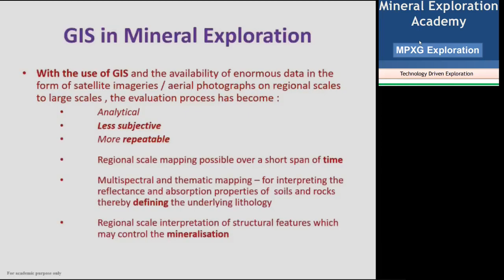It is analytical and less subjective, so that ifs and buts, permutation combination, and trial and error are very much reduced in interpretation after analyzing the data in GIS. That is why I call it less subjective. It is more repeatable. Repeatable means your data, analysis, or interpretation is more reliable. You can use the data for different modeling, and you can again do a detailed study with a different kind of modeling. The modeling part of it I will come to.